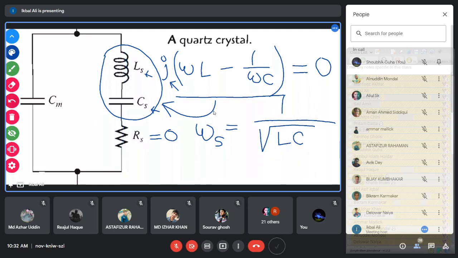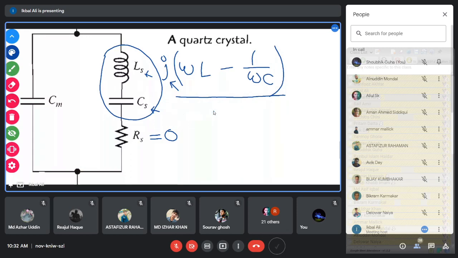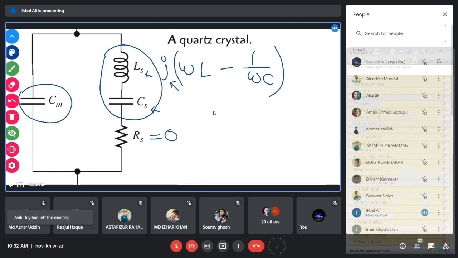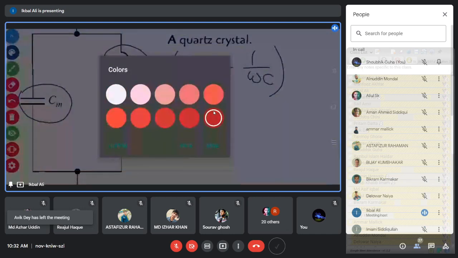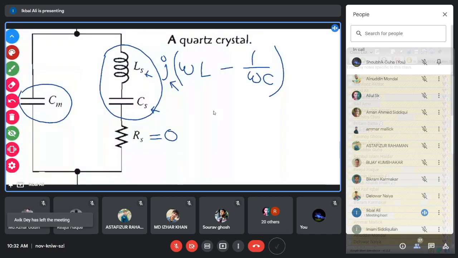Now, there is a parallel resonance frequency also there for the crystal. We will now discuss how the parallel resonance actually occurs. When the parallel resonance occurs, this circuit element Cm actually comes into play.